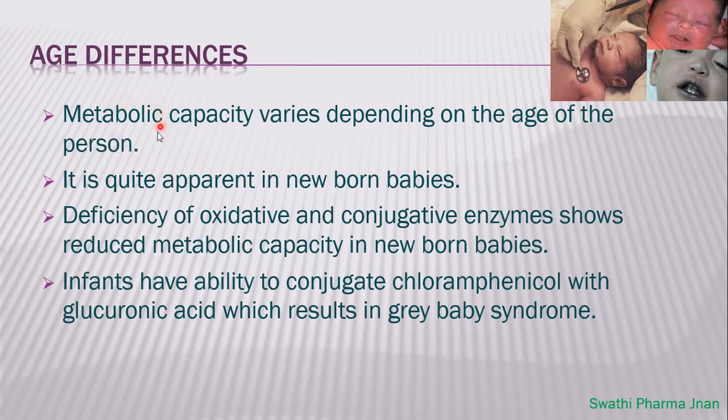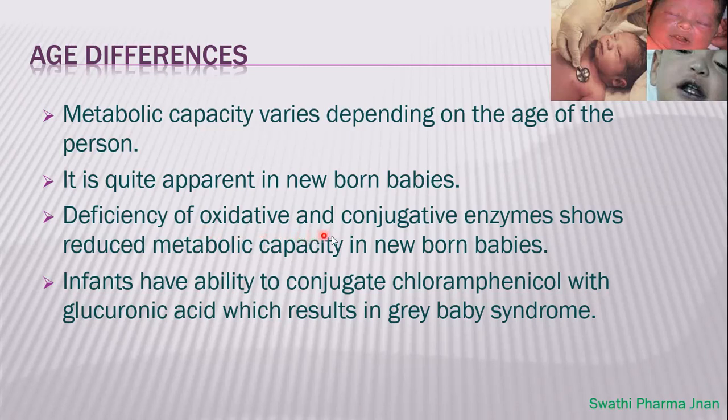Metabolism and its capacity will be affected by age. The metabolic capacity varies depending on the age of the person. So the capacity of the metabolism in an individual person will depend on the age of the person. It is quite apparent in newborn babies. So it is quite different in case of newborn babies, and we'll identify how with one example.